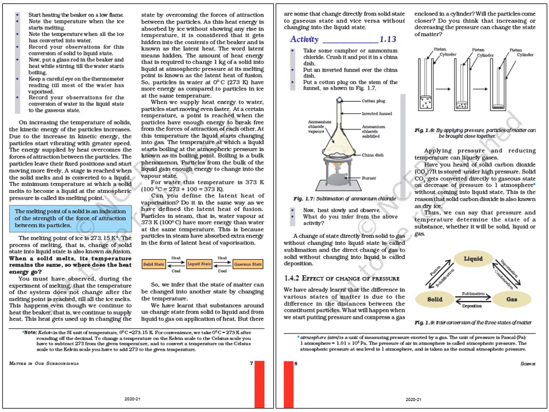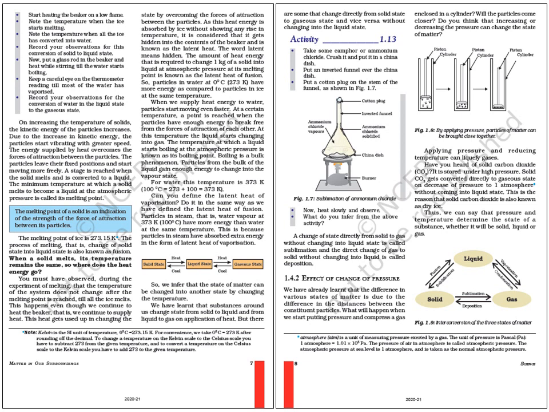You have heard of solid carbon dioxide somewhere. Solid carbon dioxide is stored under high pressure. Solid carbon dioxide gets converted directly into gaseous state on decreasing of pressure to 1 atmosphere without coming into liquid state.